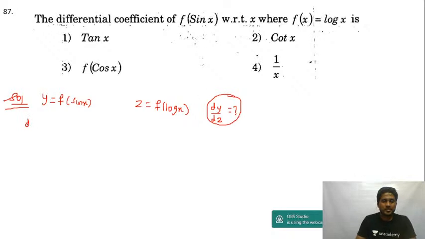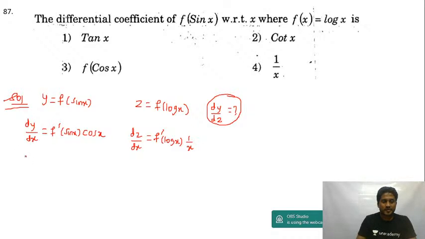If I differentiate, dy by dx is equal to f dash of sin x, and then differentiation of sin x is cos x. dz by dx is equal to f dash of log x, and then differentiation of log x is 1 by x.